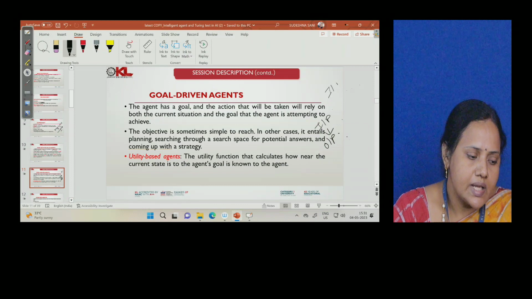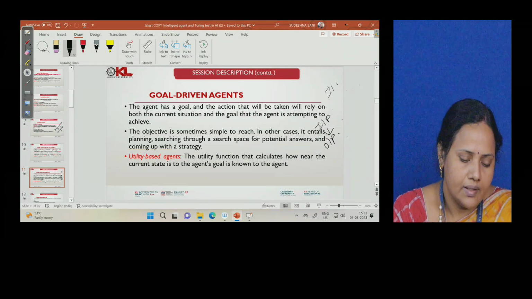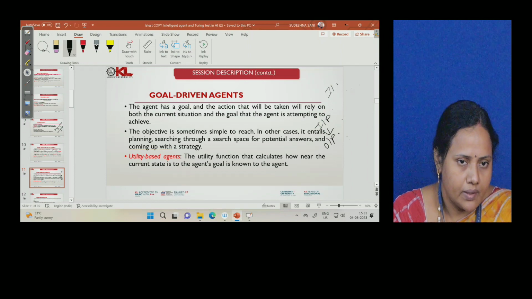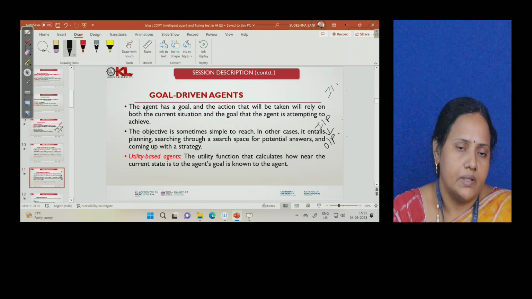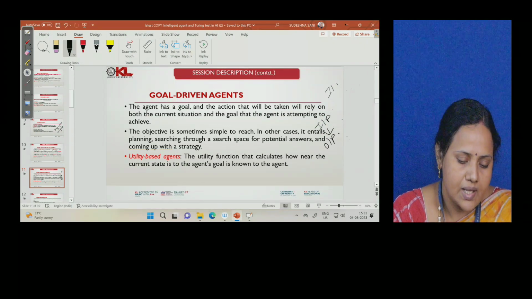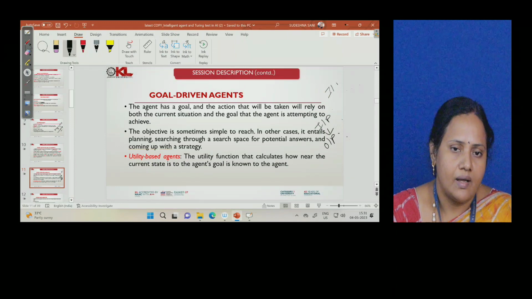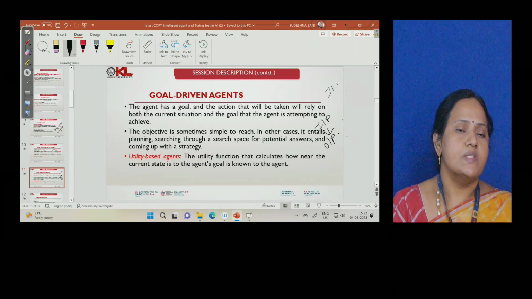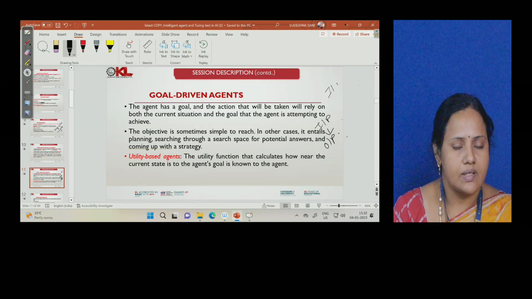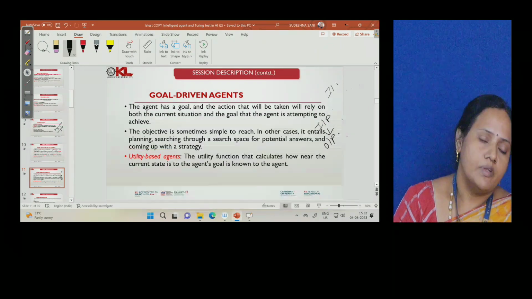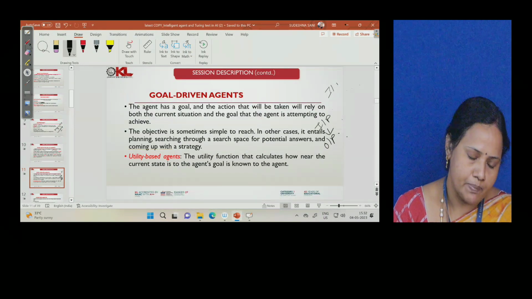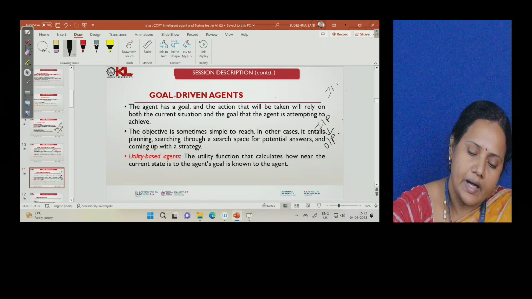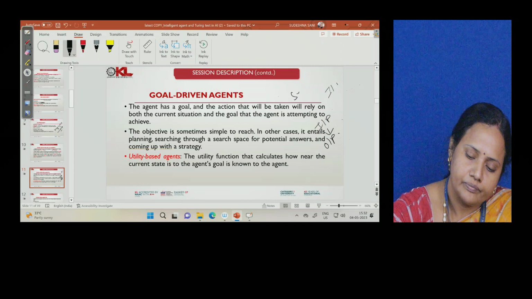Once the agent is aware of his target, he tries to take the steps accordingly. How he is going to take the steps is decided by the various production rules given to solve that particular problem. In other words, from input to output we will have a state space representation. If the problem is very simple, he will achieve it directly within less time and space complexity. If the problem is more complex, then under that state space representation he will use either the uninformed search, or the various search techniques.